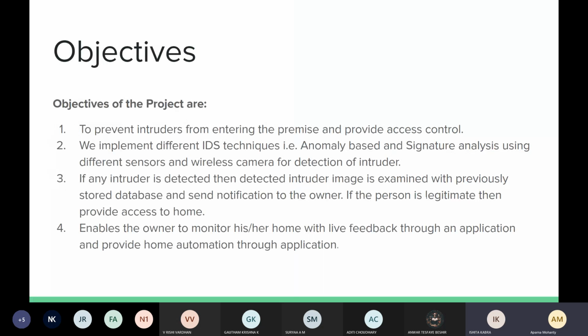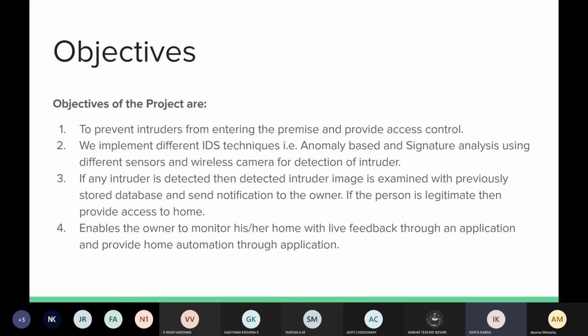So the objectives of our project are to prevent intruders from entering the premises and to provide access control. What I mean by access control is that our system would already have a few people whose faces the system would recognize. So when these people appear, they don't have to ring the doorbell. It will be contactless. Given the situation in COVID, this will be very useful. Anybody who is not in the system will either have to ring a bell, or if they are not recognized or not allowed to enter, an intruder alarm would go off.